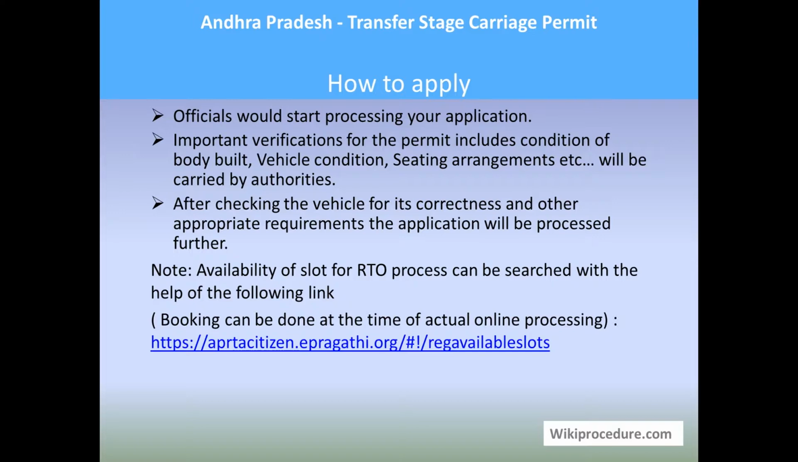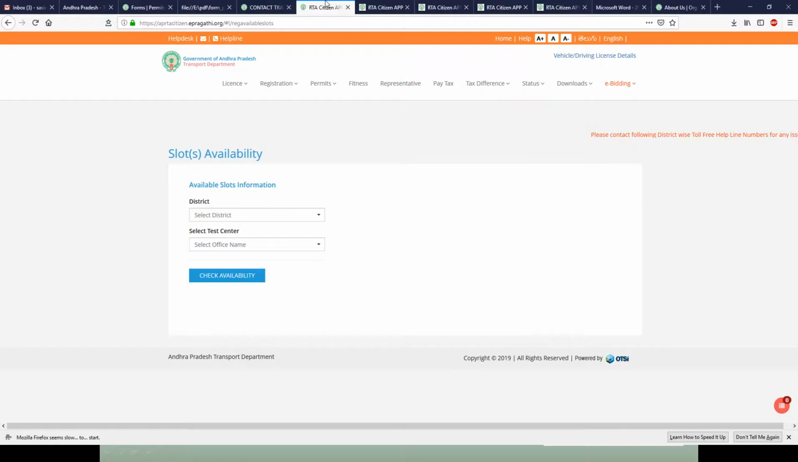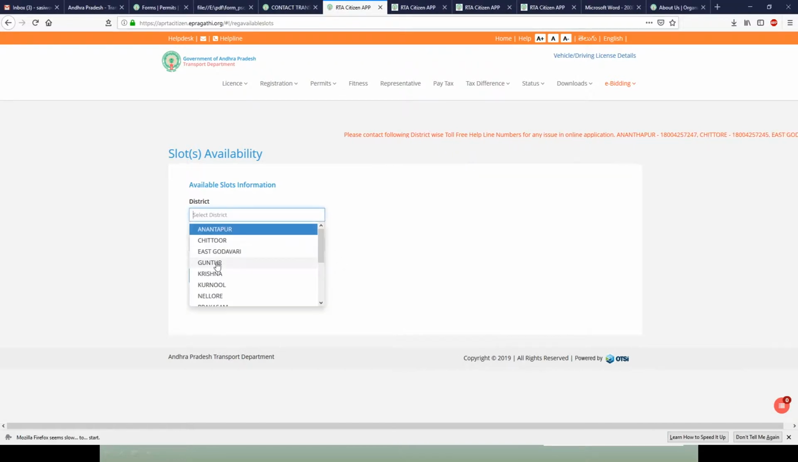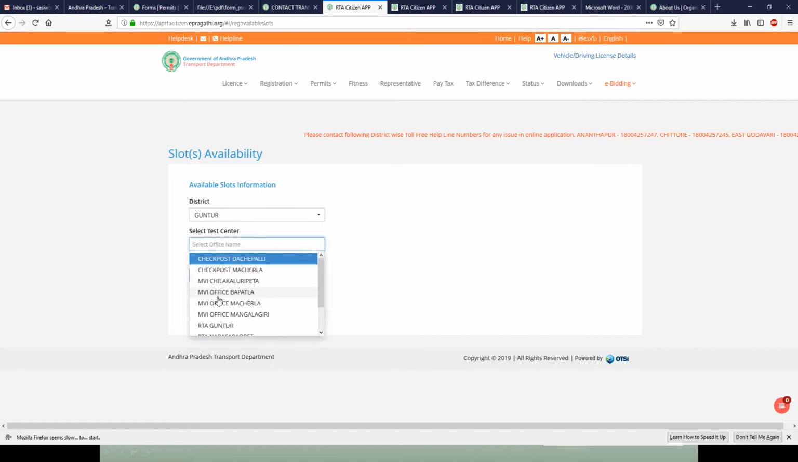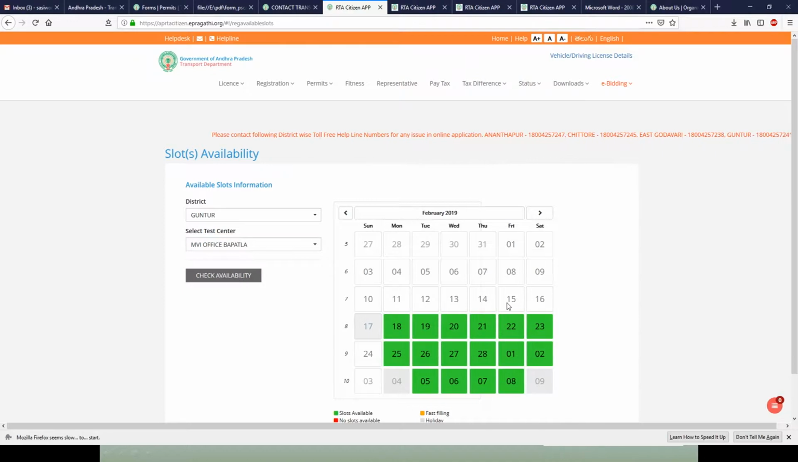Availability of a slot for this procedure with the RTO office can be checked with the link provided here. This is the e-Pragati link which helps you to check the slot. So when you click on the link, you will get this page. Select the district and center of your choice to know whether a slot is available. Once you click on check availability, you will get a new window where you will have green marked dates which are available for doing this procedure. So you select the date according to your choice.